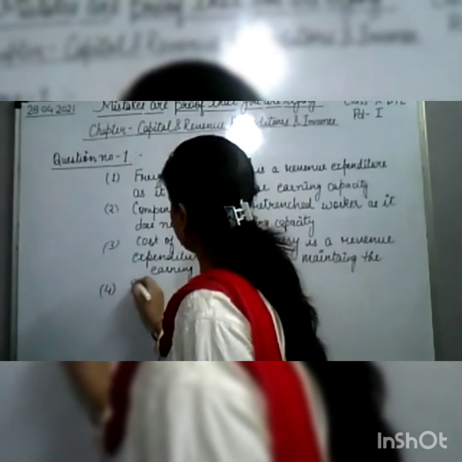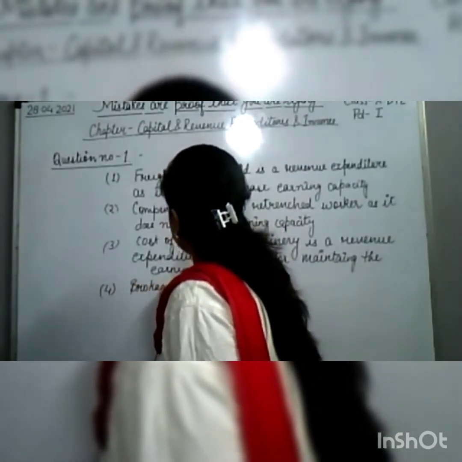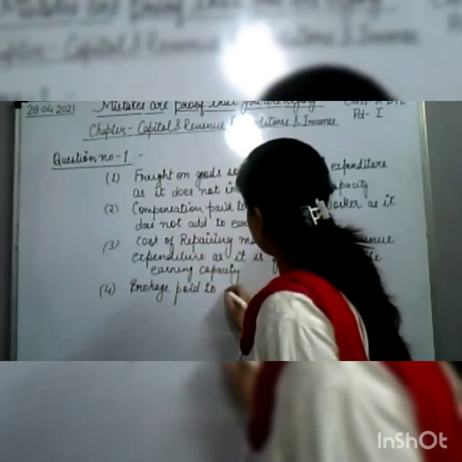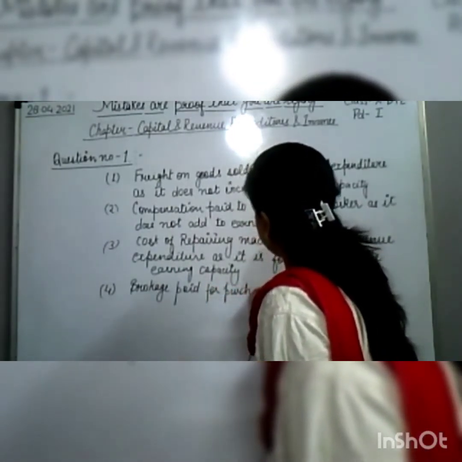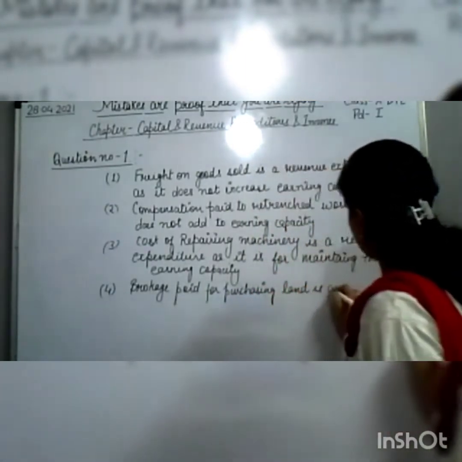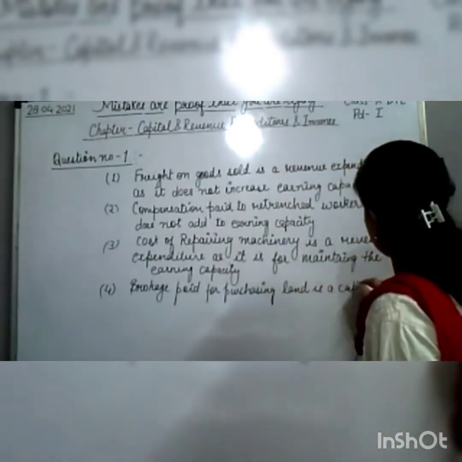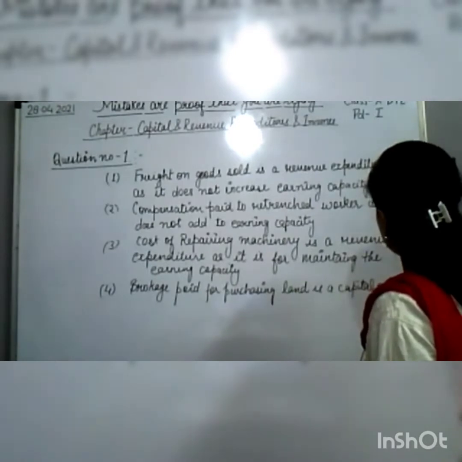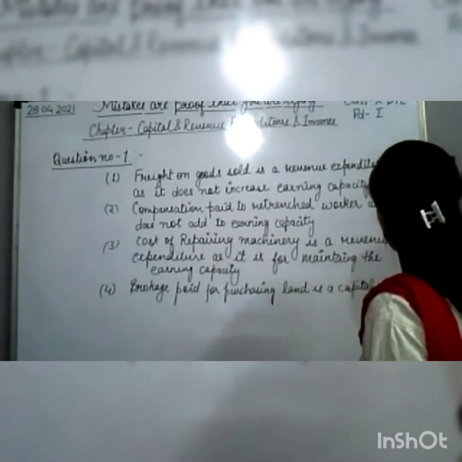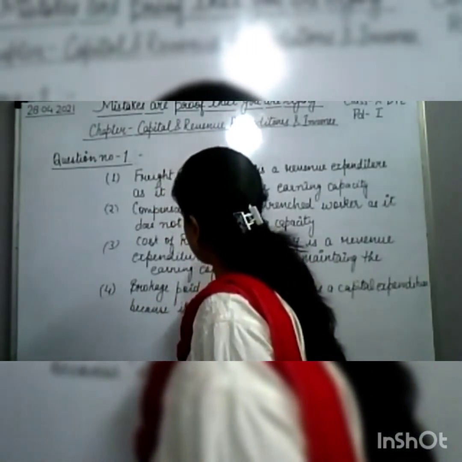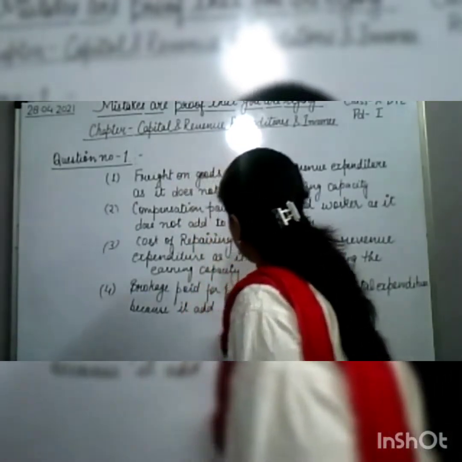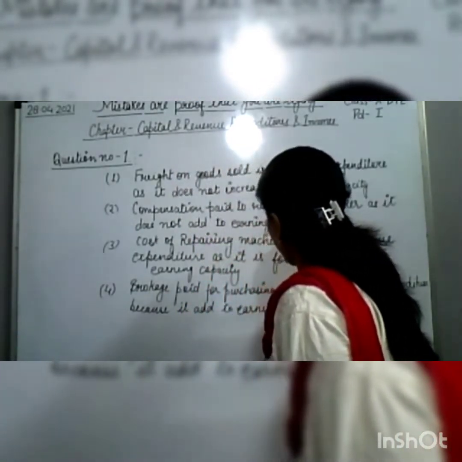So the fourth point: brokerage paid for purchasing land is a capital expenditure because it adds to earning capacity.